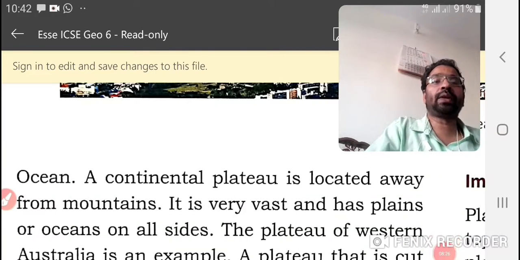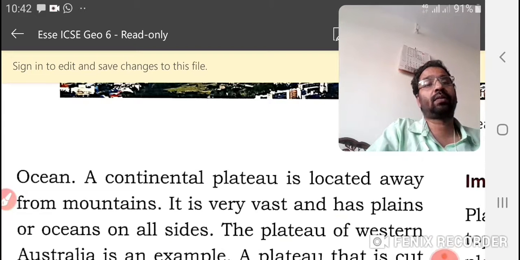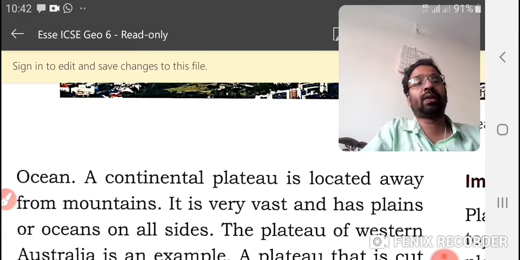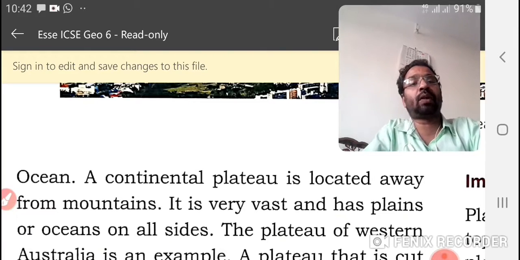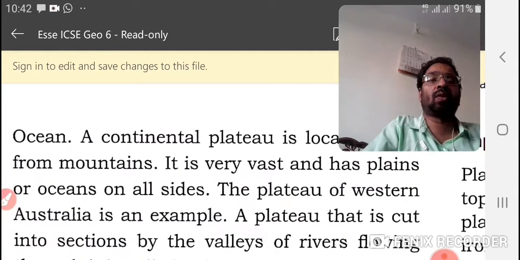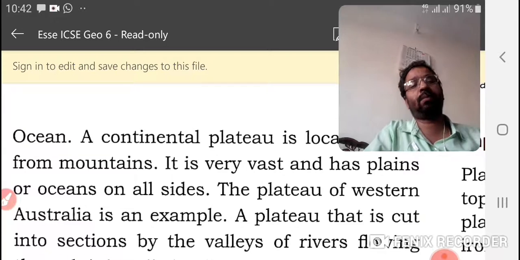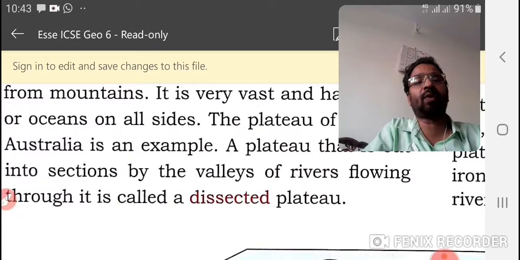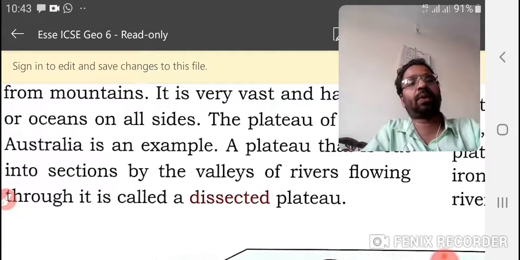A continental plateau is located away from mountains. It is very vast and has plains or oceans on all sides. The plateau of Western Australia is an example. A plateau that is cut into sections by the valleys of rivers flowing through it is called a dissected plateau.